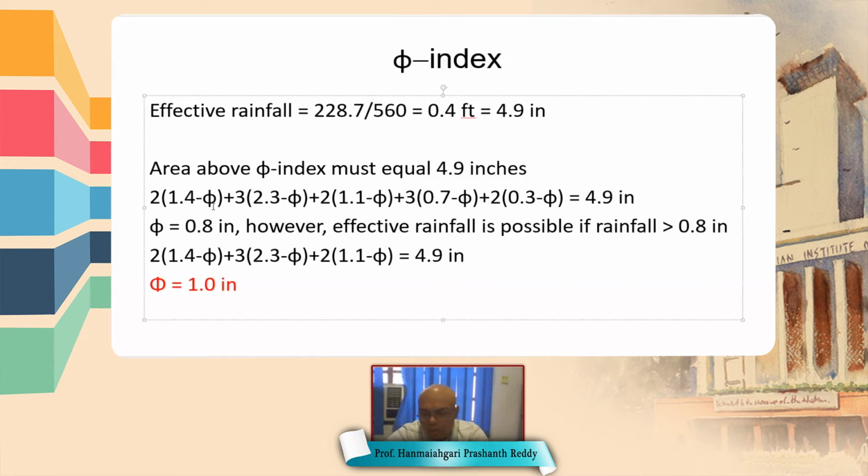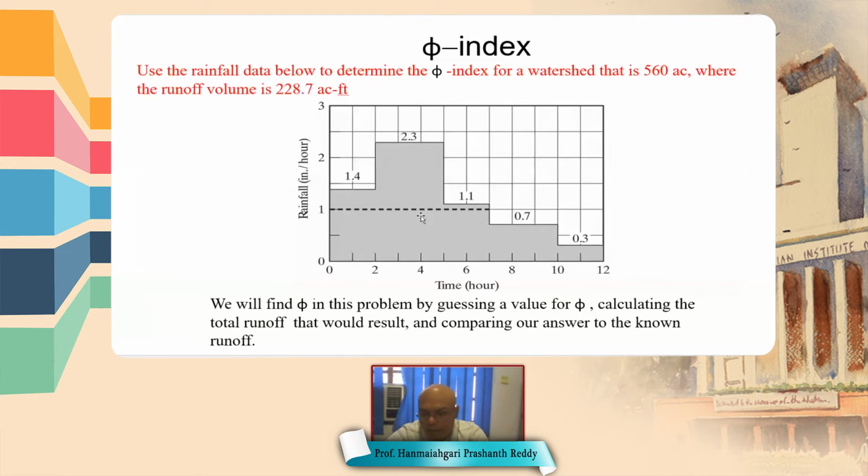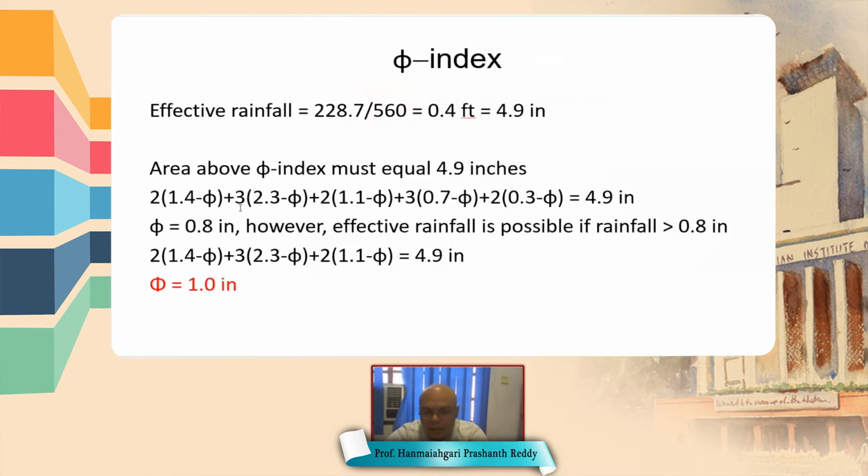Now we have to assume a phi index. Let's assume one phi index, somewhere here. Then, 2 hours into 1.4 inch minus infiltration, plus 3 hour duration into 2.3 inch rain minus infiltration, plus 2 into 1.1 minus infiltration, plus 3 into 0.7 minus infiltration.